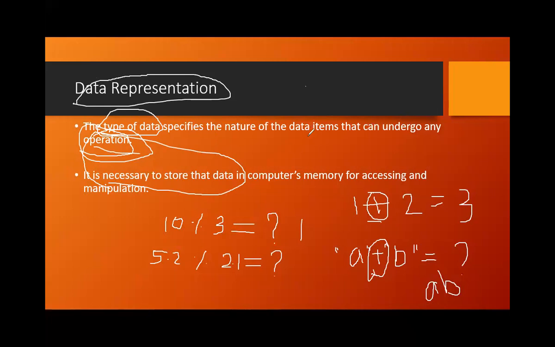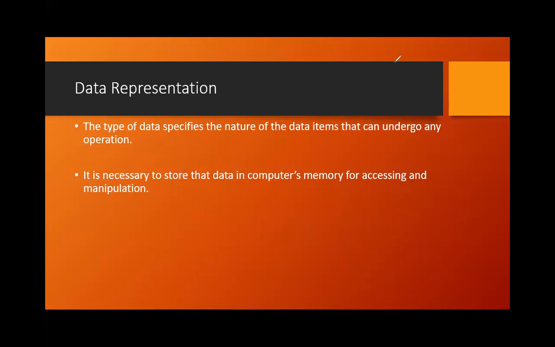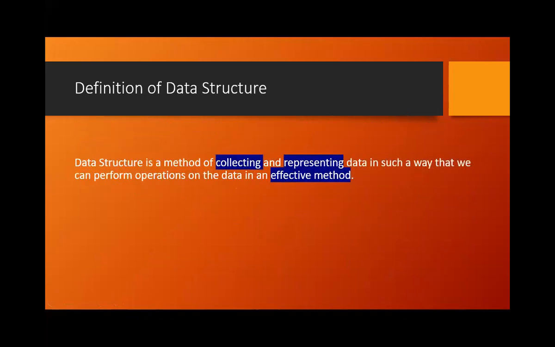Okay, is it followed, students? Now, let us go to the next one, that is the definition of data structures. The definition is very simple.